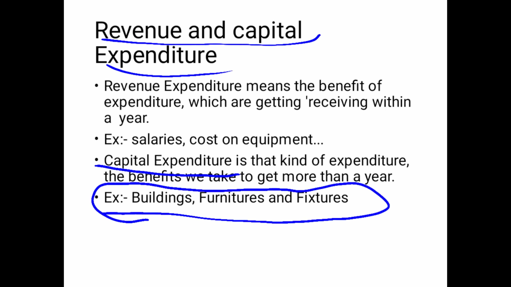Here the point to be noted is that buildings, furniture and fixtures are also fixed assets. Fixed assets are nothing but assets which are going to give long term benefit in the future. For example, your home, or your car or some vehicle. So these are all fixed assets.